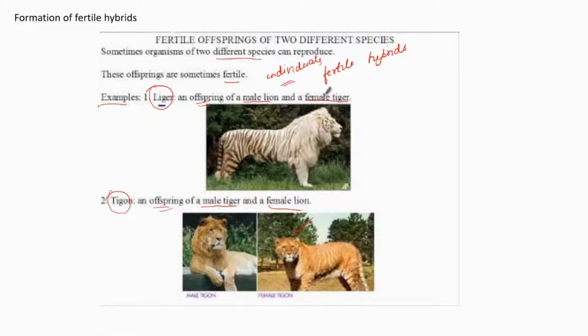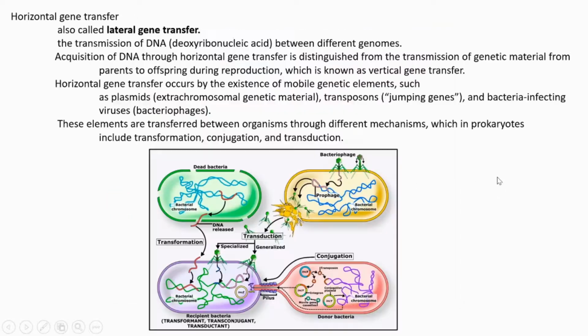Next, another term is there: horizontal gene transfer. What is horizontal gene transfer? It is otherwise called lateral gene transfer. It is a transmission of DNA.